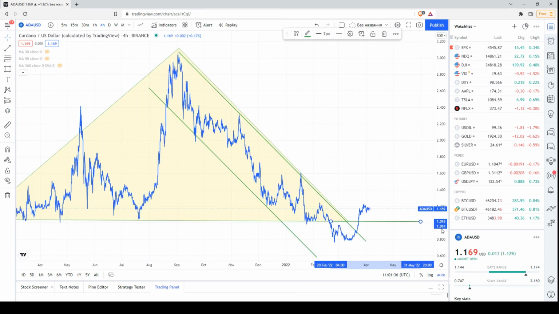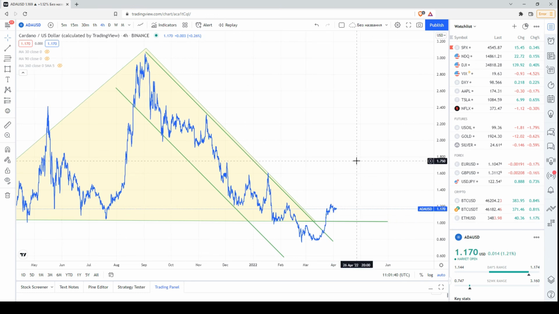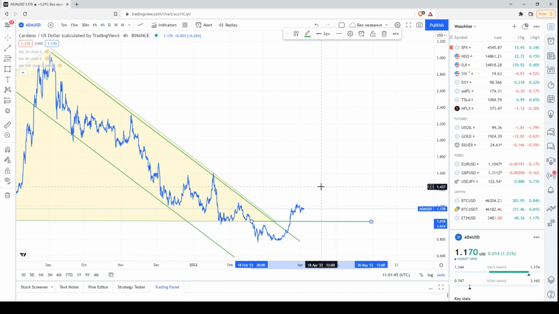Now if we switch to a linear chart, I think that this level here, the lower line of this triangle, approximately $1 per digital coin, is the key support for the price of ADA, approximately. But this local high is, at the moment, the key resistance for the price. Of course, then this is the next resistance, and so on.